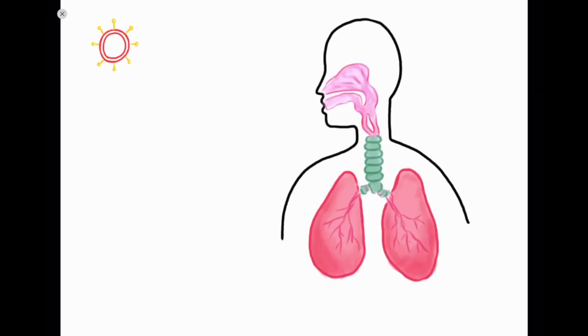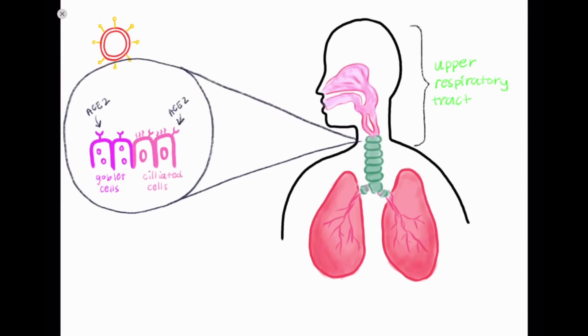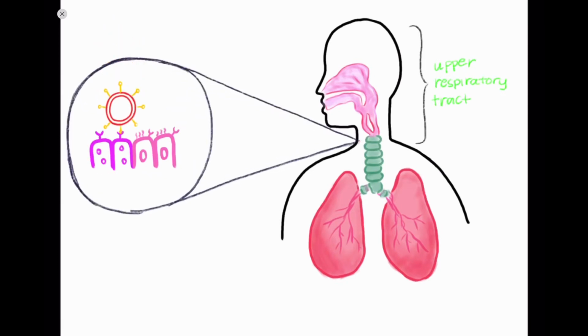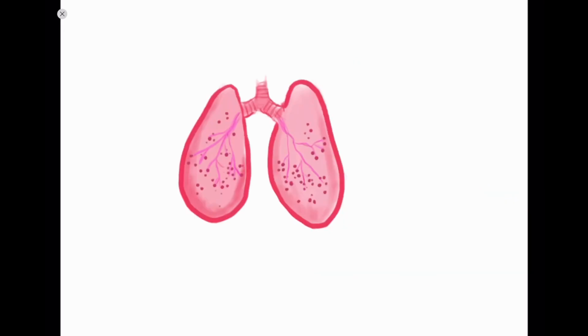Okay, so how does it affect us? It starts with coronavirus's protein crowns unlocking receptors on our cell's membrane, such as the ACE2, angiotensin converting enzyme 2, located on our upper respiratory tract. If you're healthy, your immune system will be able to fight off the infection. If not, the virus will then spread to your lower respiratory tract, hoping to invade the lungs' alveoli.